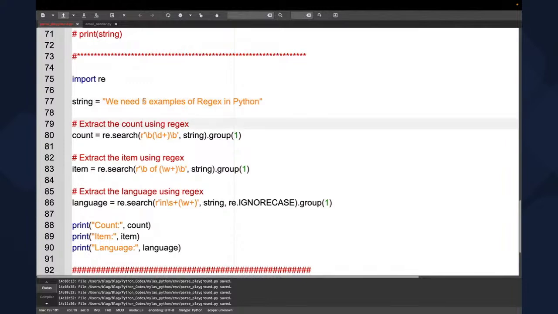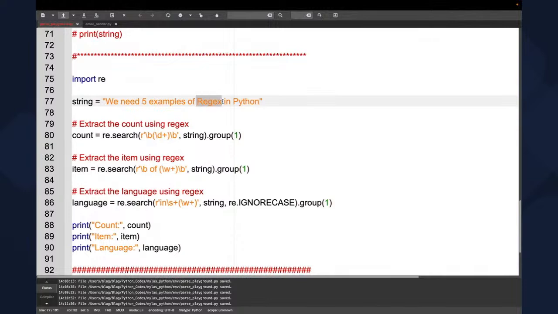So here we're going to extract the count using regex, obviously. So we're going to have the boundaries here, and then we want something that is a digit. And the boundaries here are going to mean that it's going to be between spaces. So we're going to grab that. Here, we're going to say that we want whatever comes after "of" and has a boundary.